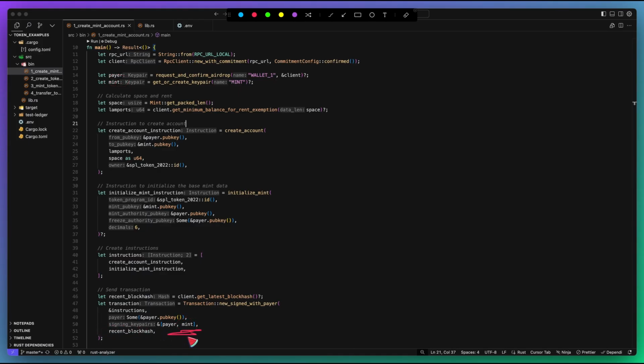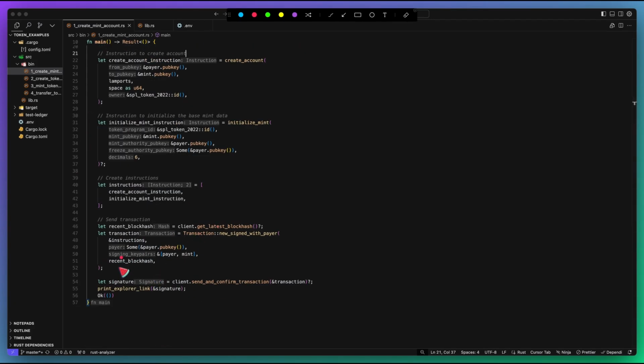So the mint key pair has to sign the transaction to prove that we control the public keys associated with this address so that we are allowed to use it as the address of a new account. And then we include a recent block hash to timestamp the transaction. Once we've created our transaction, we can go ahead and send that transaction, get back a transaction signature, and print out the link to Solana Explorer.